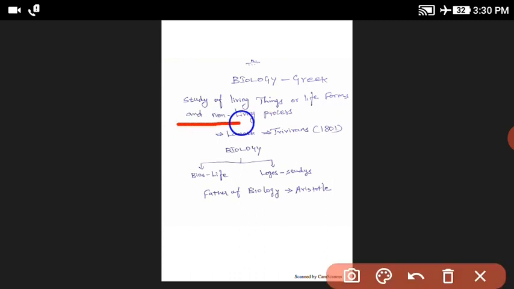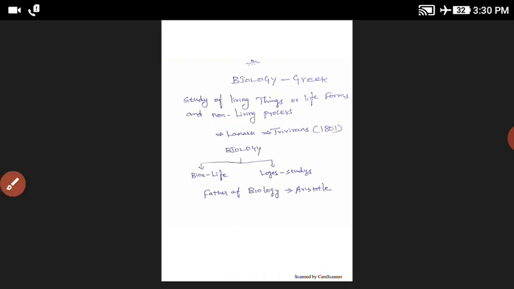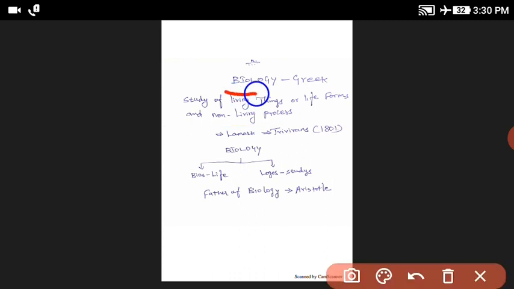or life forms and non-living processes. That is a simple definition of biology. The word biology comes from the Greek language.